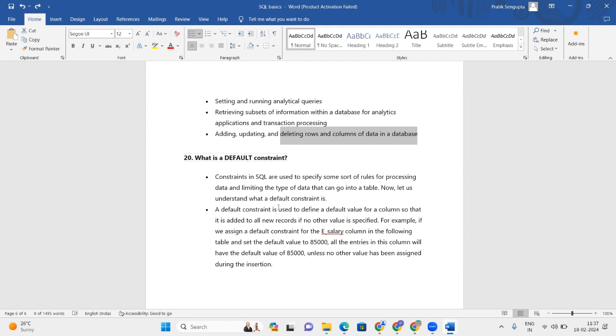Suppose it is a salary column. It will not allow it to be null. It sets the default value to 85,000. So if I pass no value to this particular column while inserting a record, then 85,000 will be inserted for that column. But if we assign some value, then that value will override 85,000. So it cannot be null, basically. It assigns a default value if we don't pass any value for that column while inserting the record into the table. Else, it inserts the value specified in the query.